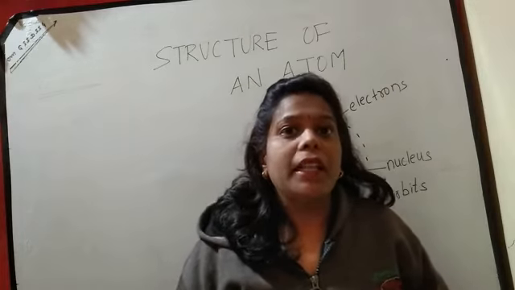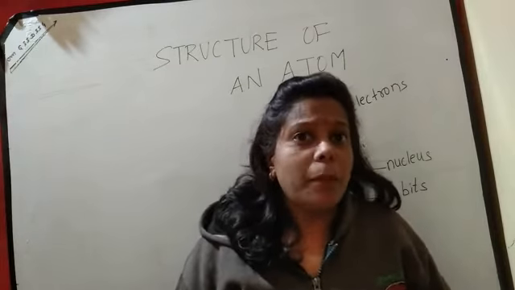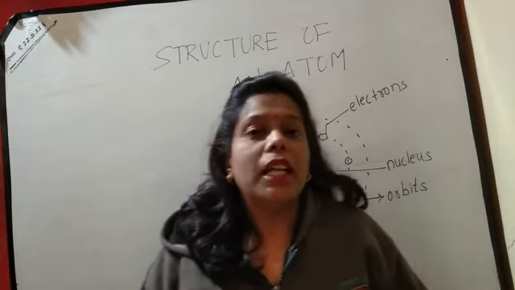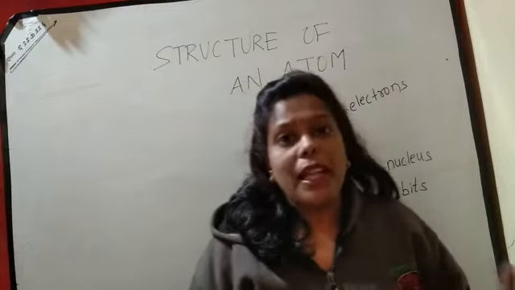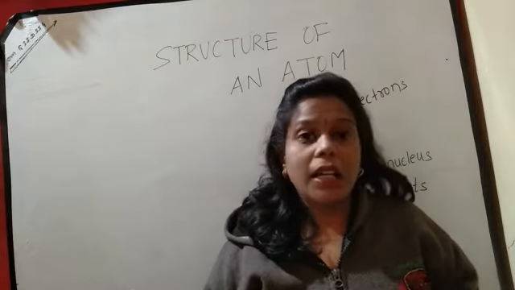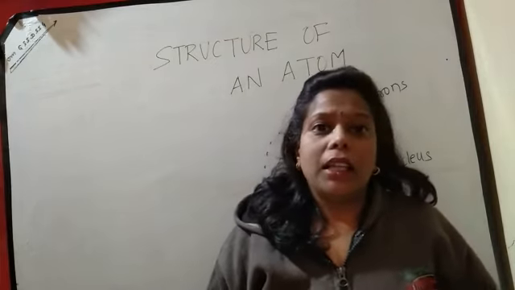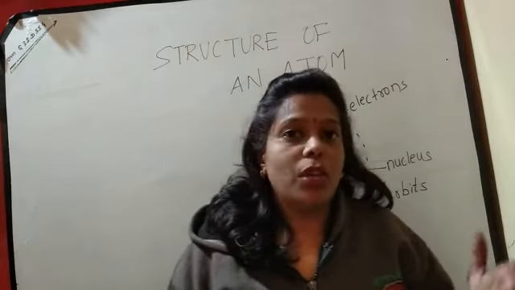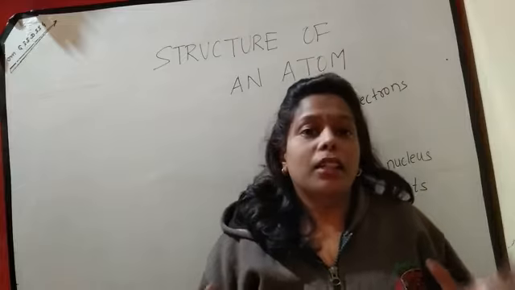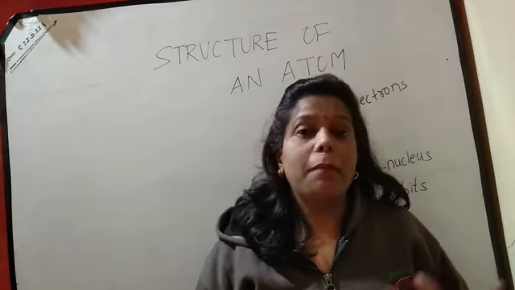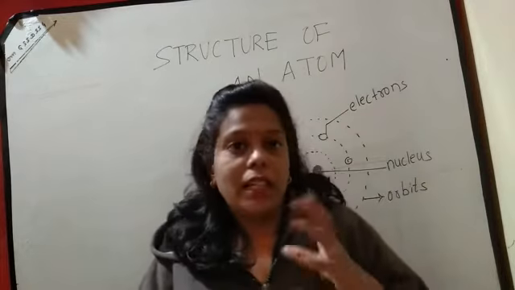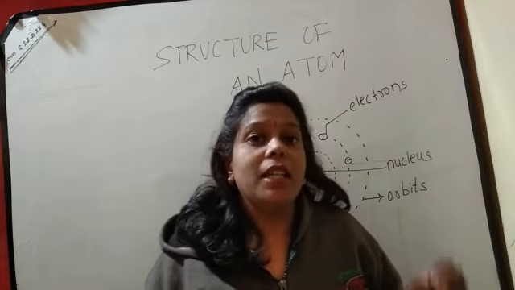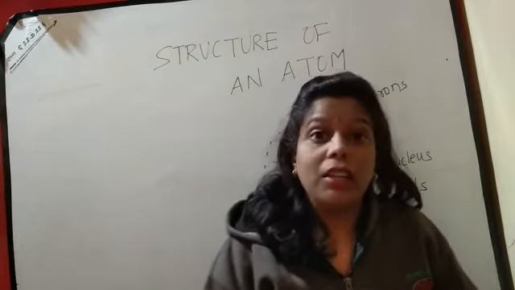Many people used to think about how matter is made and what things are there in matter. In the 19th century, many experiments were conducted to see what is there in matter. In the early 19th century, it was discovered that matter has particles, and they are called atoms. First it was said that atoms are indivisible.